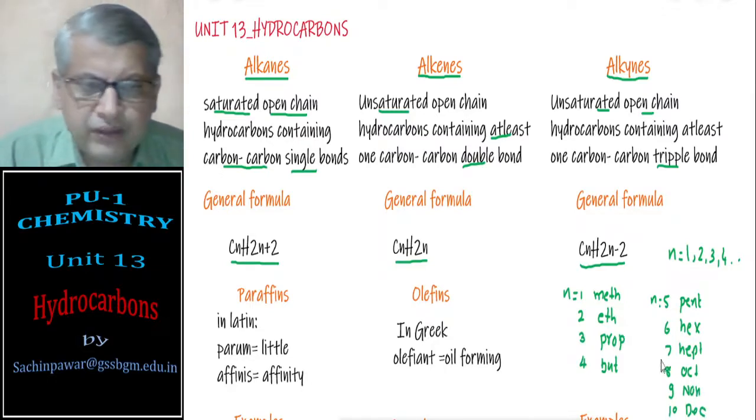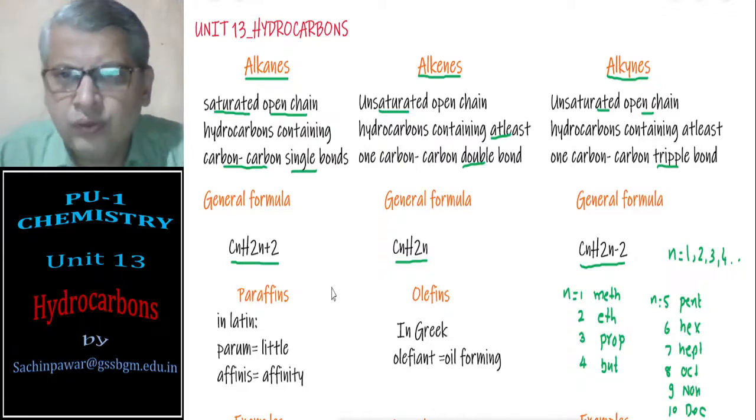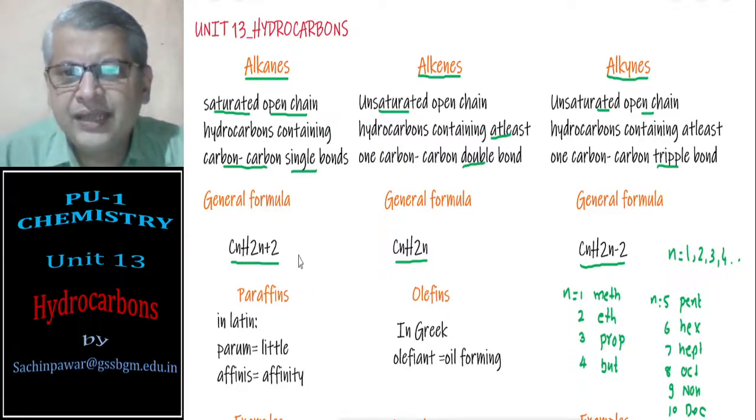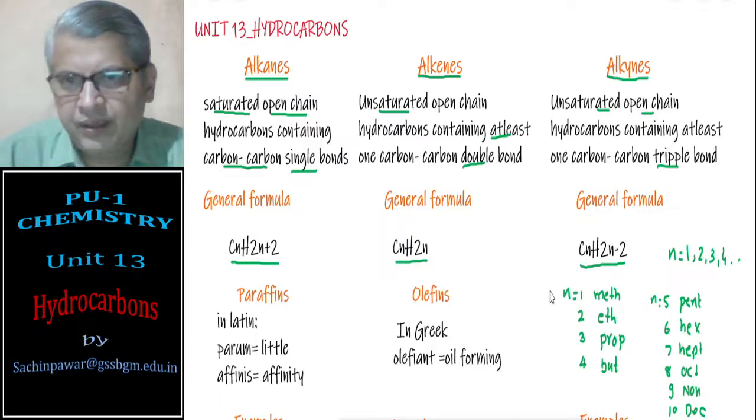We already know this, we are going to use this. Okay, so this is the general formula for alkanes, alkenes, and alkynes.